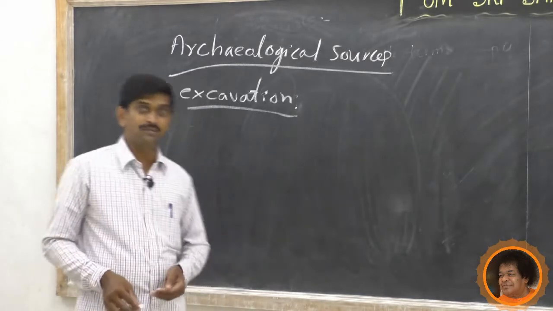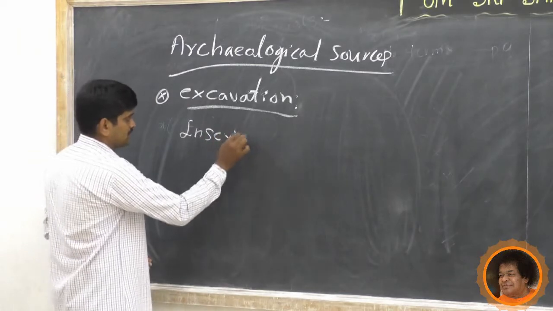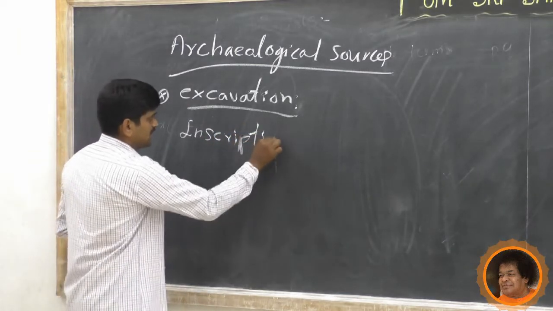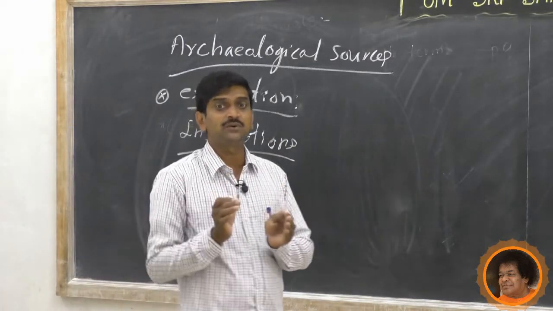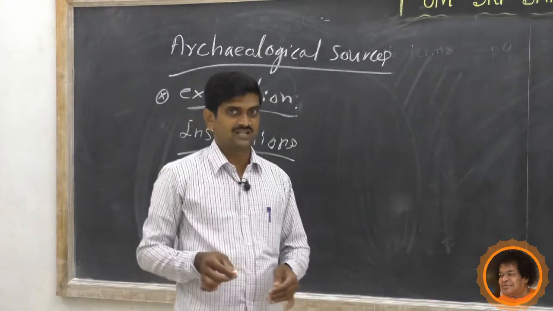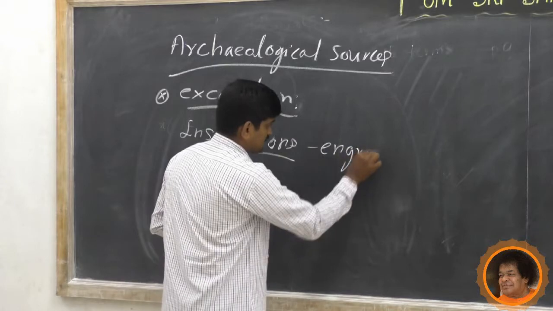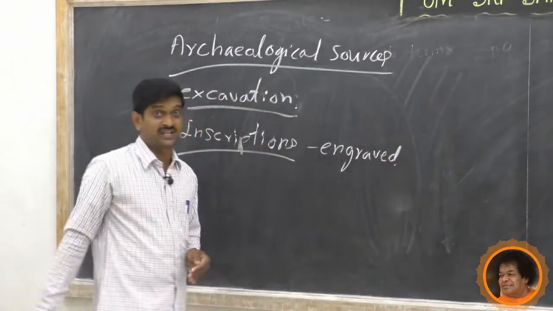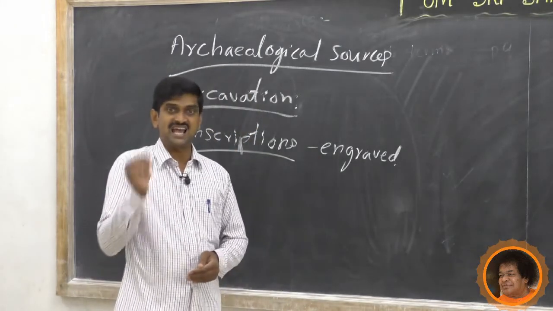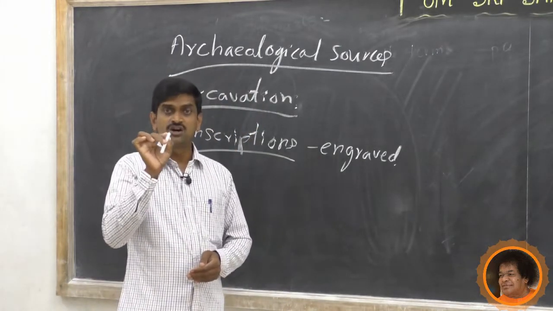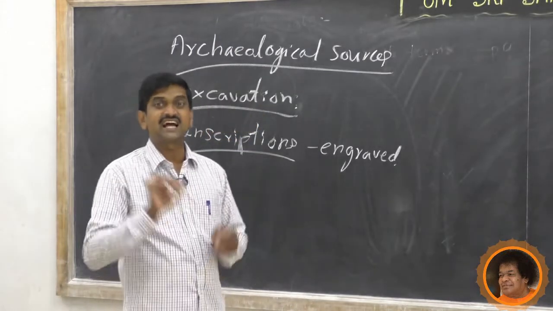So first one, we will study about the inscriptions. Inscriptions means engraved writings. What is it? Engraved writings. In Kannada, it is Koreyal Pattiruva. These are engraved on stone, rock, metal, ivory or terracotta.